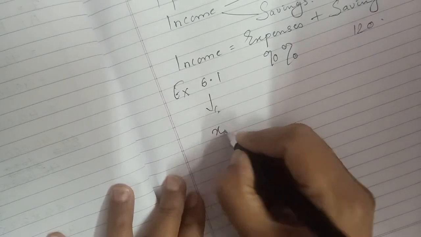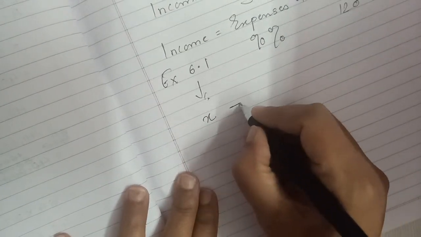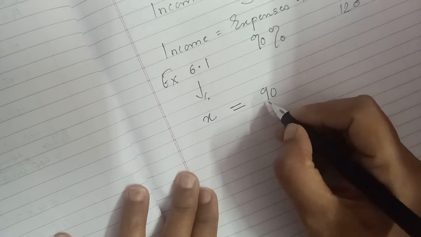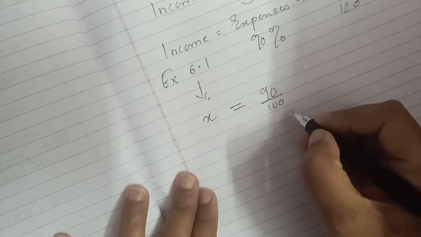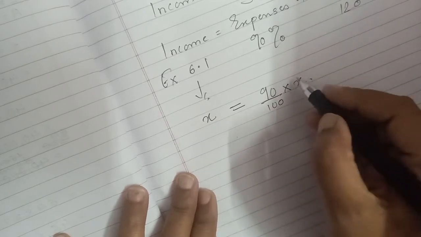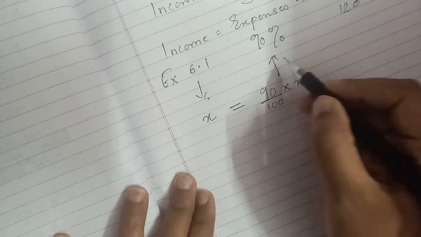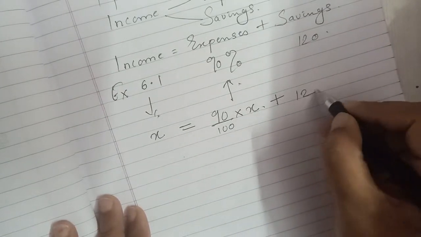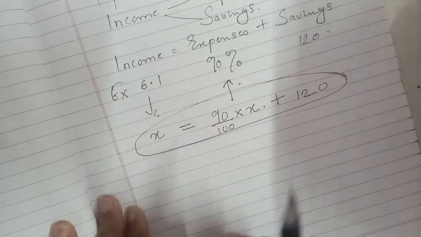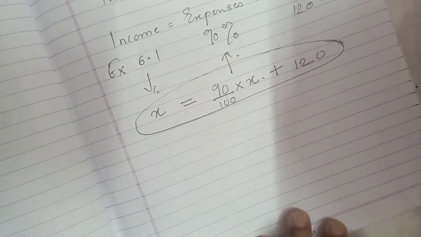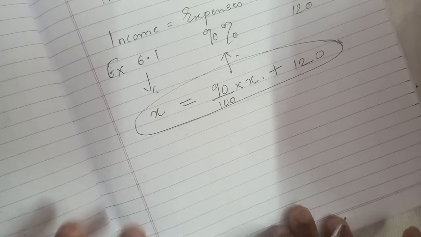If we call income X, it is clearly said that 90% of the income, 90% means 90 upon 100, of the income, that is into X, is used for expenses, plus savings is 120. So we get an equation like this, which we have to solve further to get the value of x. So let's solve it quickly.